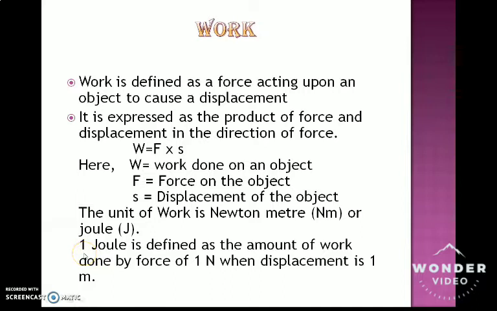So how can we define 1 joule? 1 joule is defined as the amount of work done by a force of 1 Newton and a displacement of 1 meter. When a force of 1 Newton causes a displacement of 1 meter, then we call it 1 joule of work done.